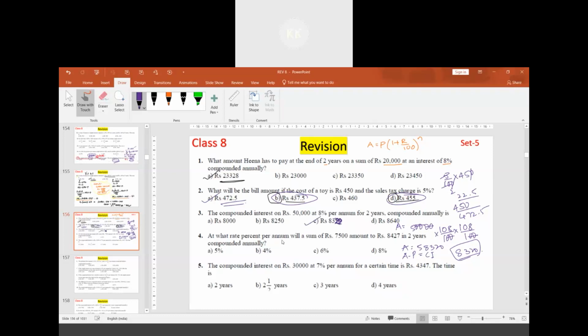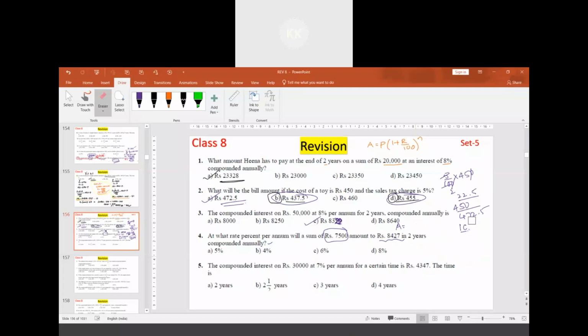At what rate percent per annum will a sum 7500 amount to 8427 in 2 years compounded annually? This is the principal amount. This is the amount at the end of 2 years compounded annually. How do we solve this? Amount is given. Here amount is 8425. Yes, sir. Amount is given.